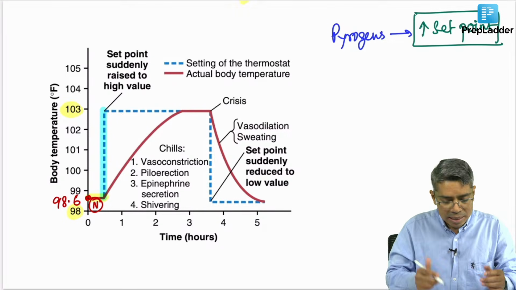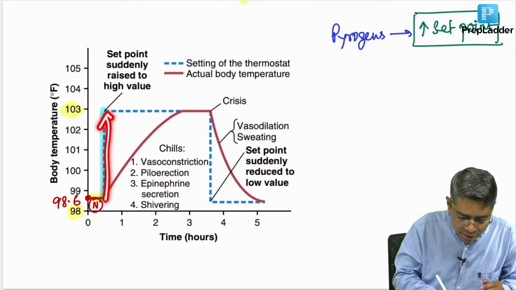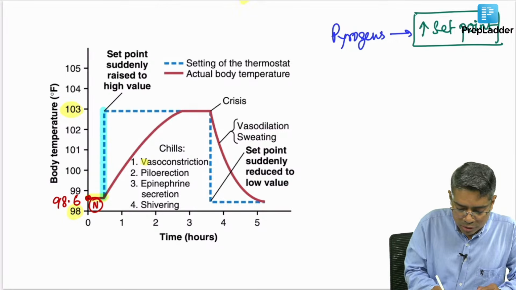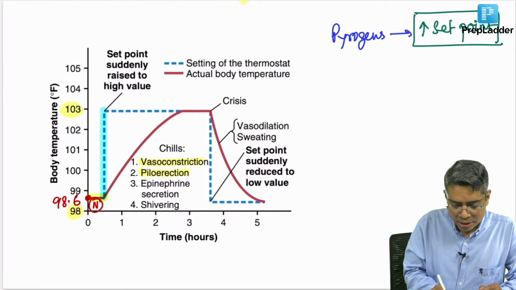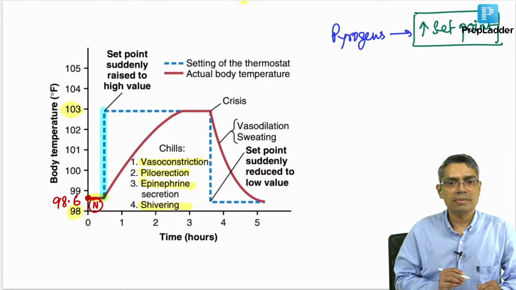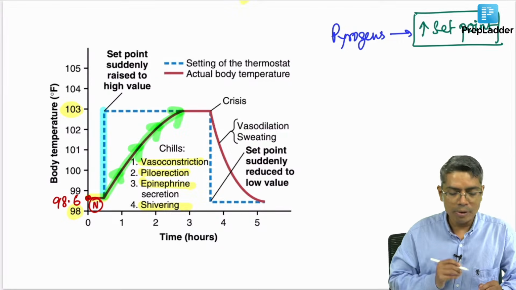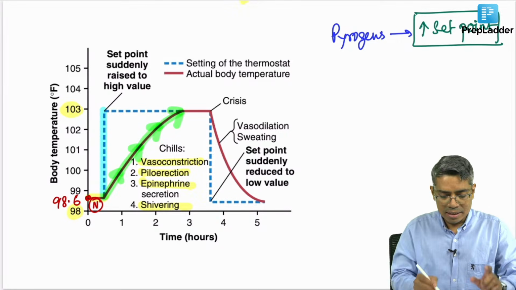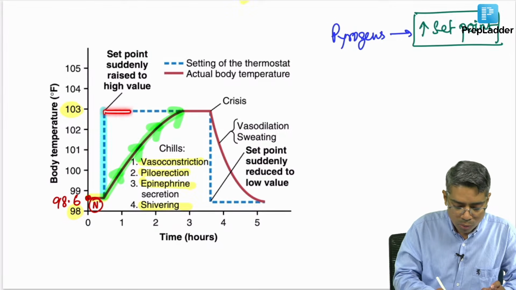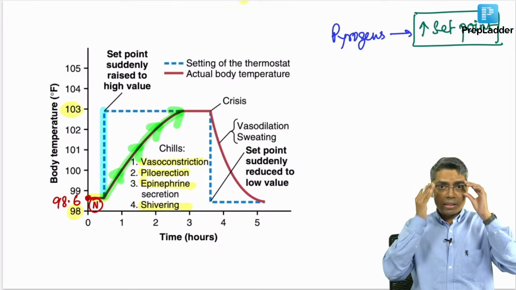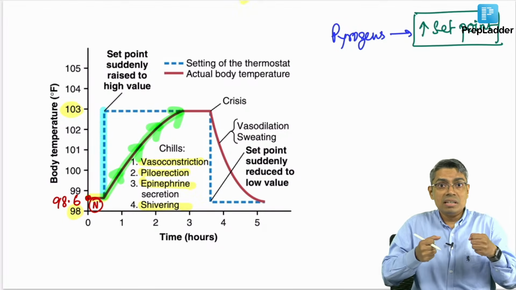But do you think this increased body temperature will suddenly rise to a high level? Answer, no. Because of vasoconstriction, piloerection, epinephrine secretion and shivering, the body temperature will rise and match the set point, but it will take some time. That is why the body temperature is gradually rising to match the set point, and this is the time when you feel the cold sensation, the chill sensation. That is why at the initial part when the fever is coming, we feel chills and rigor. Why?